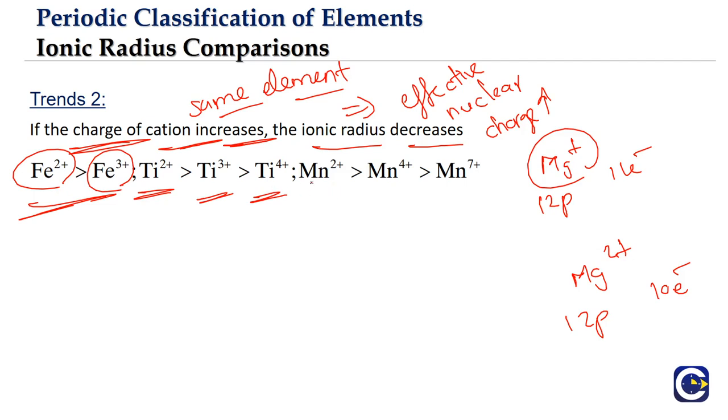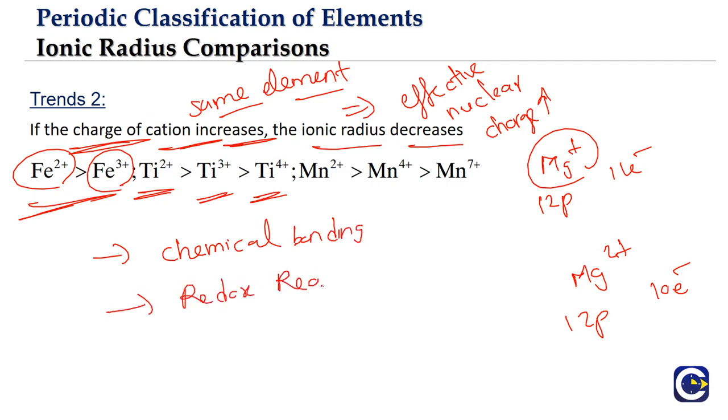So what is oxidation state? We will be learning about it in chemical bonding as well as the redox reaction chapter. So generally here we can take it as the charge. Similarly, if you look at manganese, manganese 2+ will be more than manganese 4+, will be more than manganese 7+. So the more the number of electrons lost by the atom, the more the size is going to decrease.